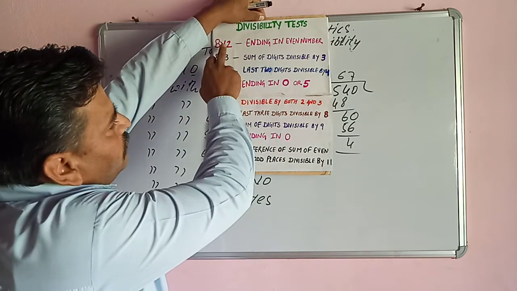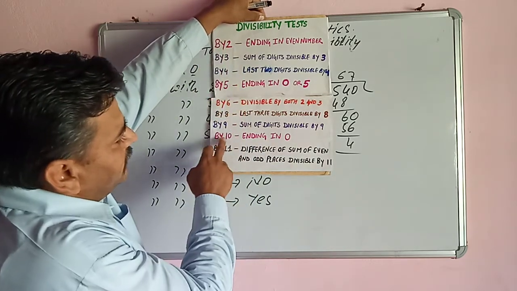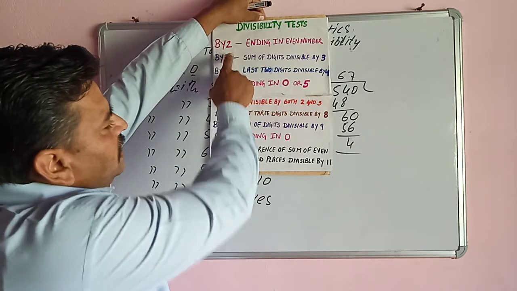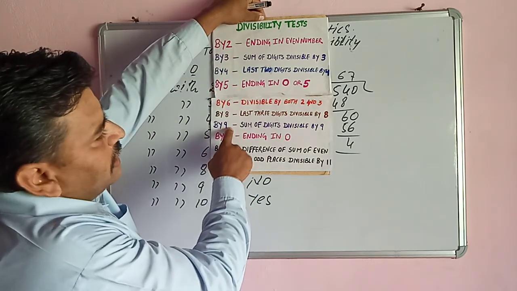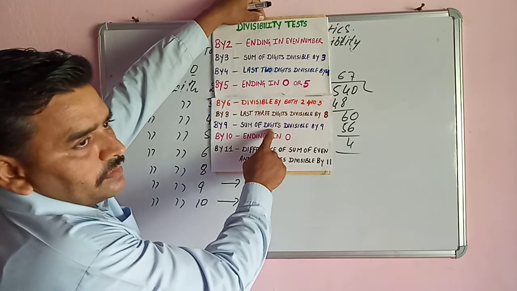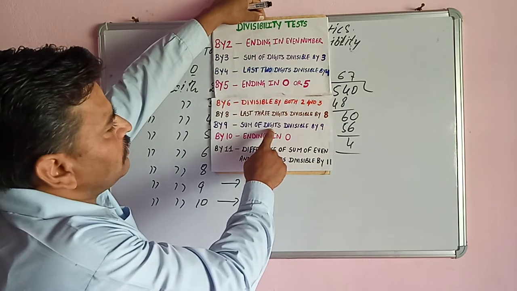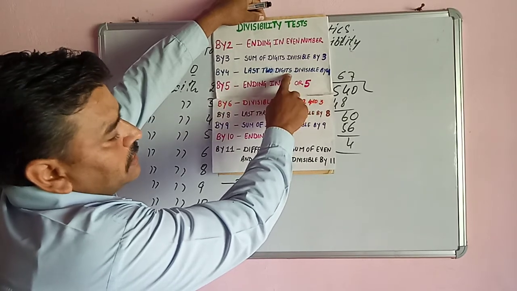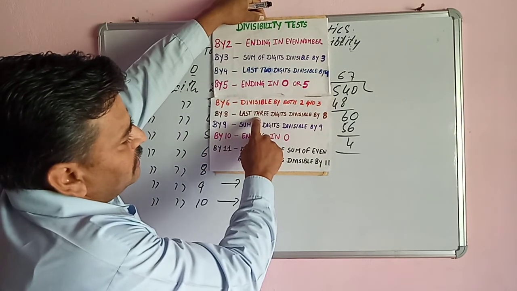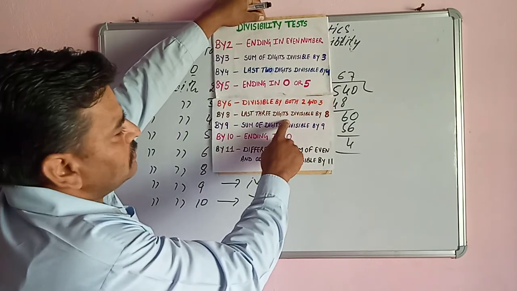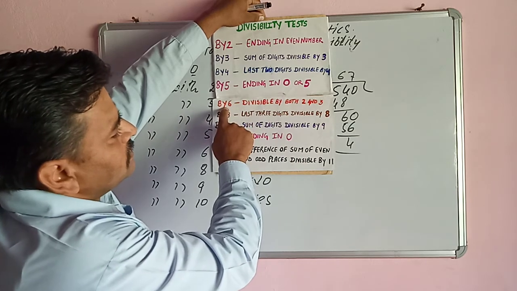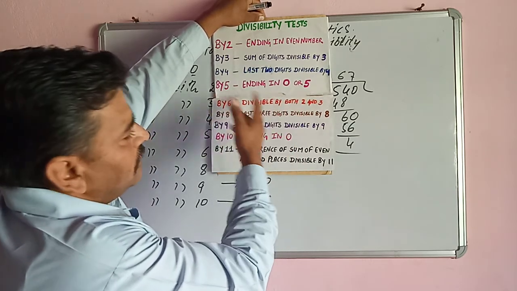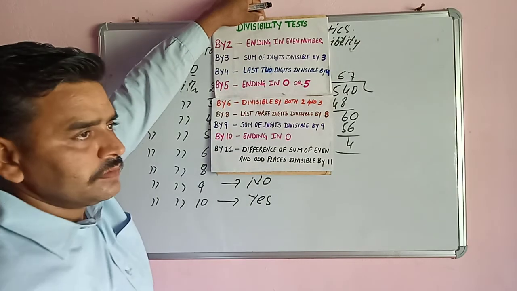So we see that by 2, by 5, by 10, we see the last digit. By 3 and 9, we check the sum of the digits. The same rule is followed. Test with 4, we check the last 2 digits. Test with 8, we test the last 3 digits. And test with 6, the given number should be divisible by both 2 and 3.